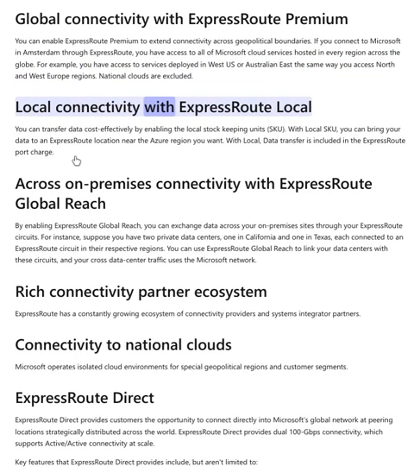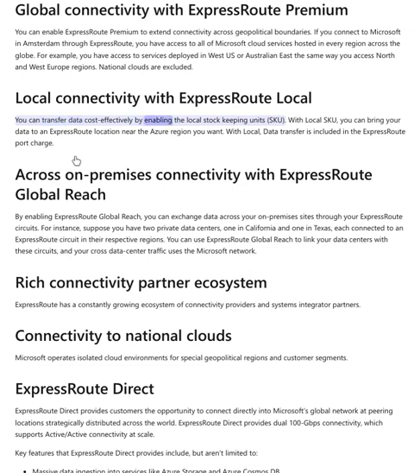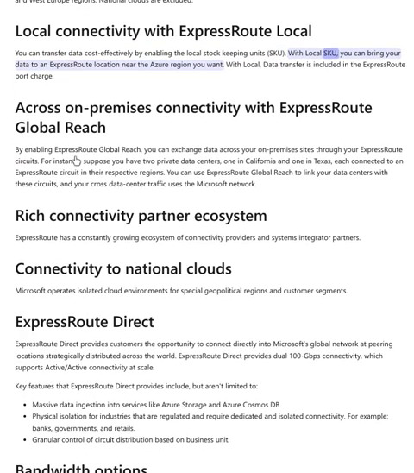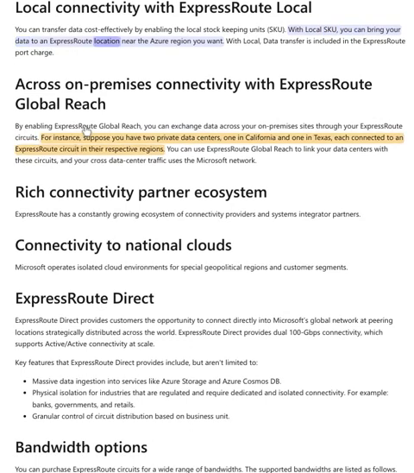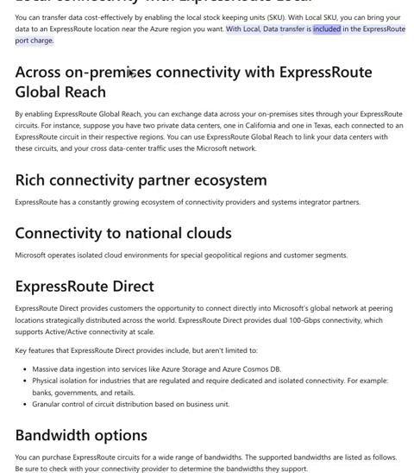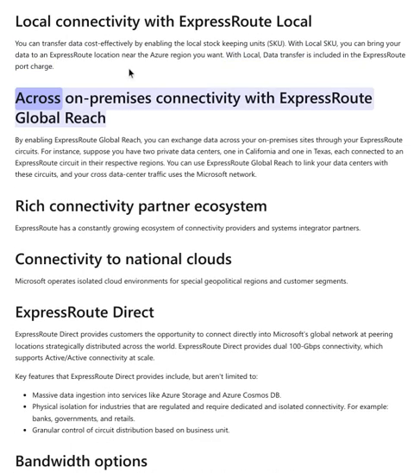Local connectivity with ExpressRoute Local. You can transfer data cost effectively by enabling the Local stock keeping unit, SKU. With Local SKU, you can bring your data to an ExpressRoute location near the Azure region you want. With Local, data transfer is included in the ExpressRoute port charge.